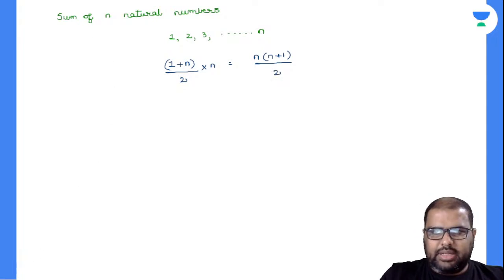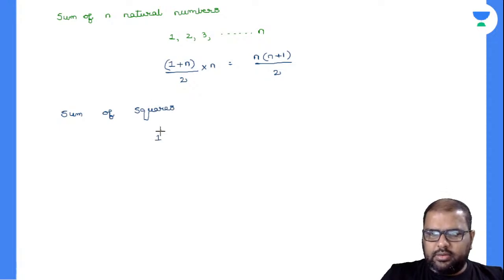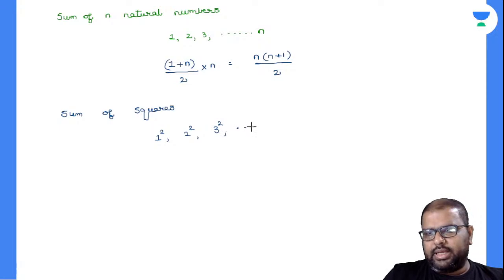Right. Let's come to the next one. Sum of squares. So 1 square, 2 square, 3 square, so on up to n square. So I'll write the formula directly, right?